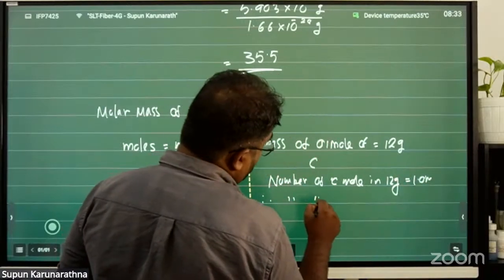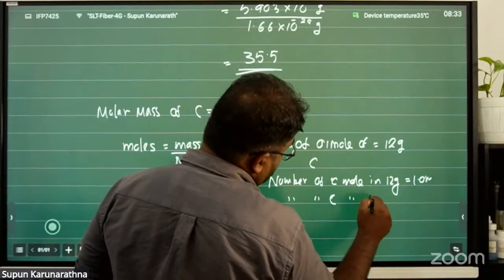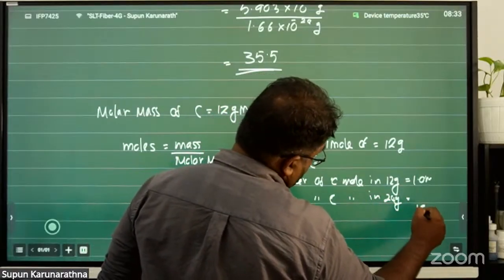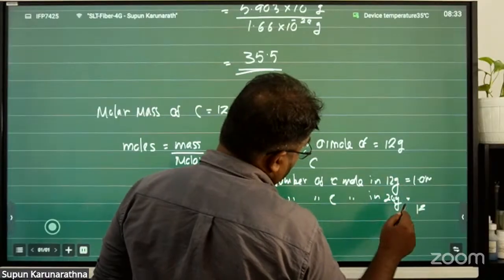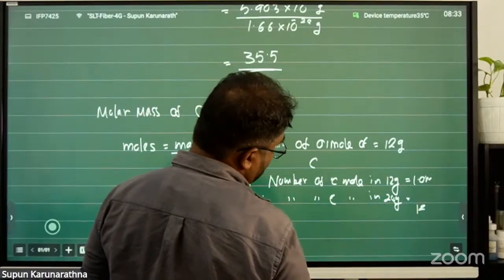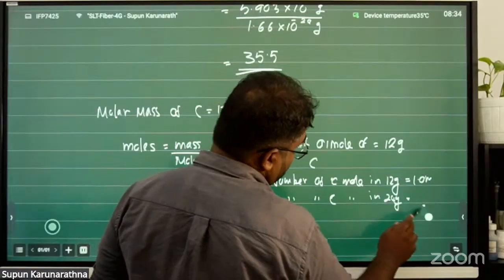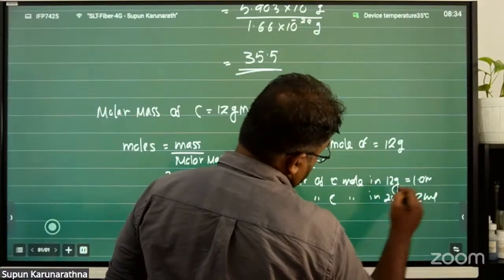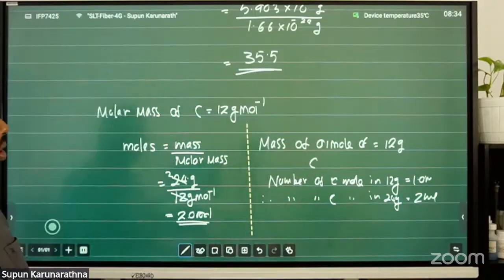Therefore, the number of carbon moles in 24 grams: in 12 grams there is 1 mole, then in 24 grams how many? 2 moles. Right?